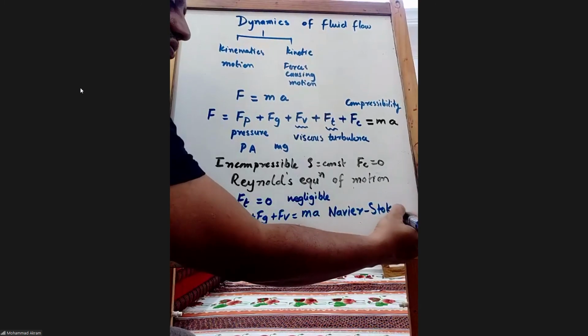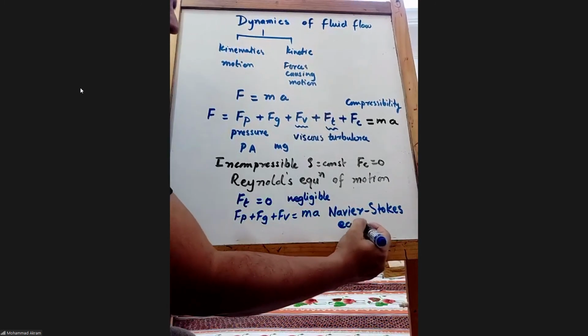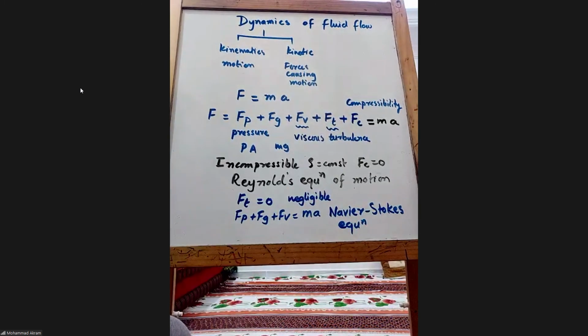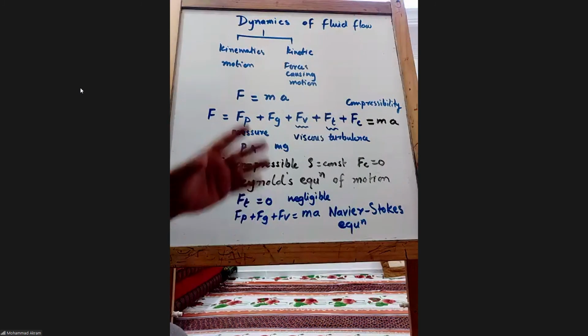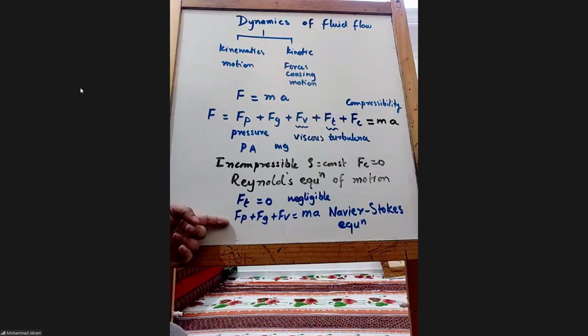Doctor, why don't we add Fc with them? Fc is neglected, considering that it is incompressible. Now, Navier-Stokes means it is for incompressible flows as well as for Ft equals 0. For both of them. This is the complete equation. From this, I remove the compressibility. Now I remove the turbulence effect on the forces.